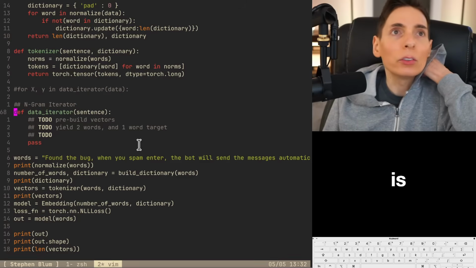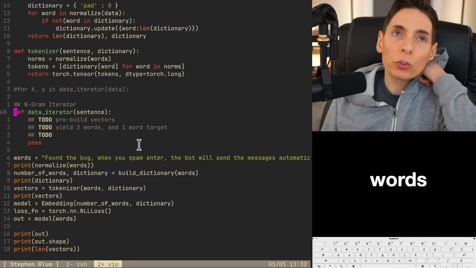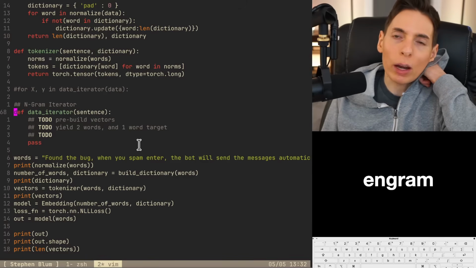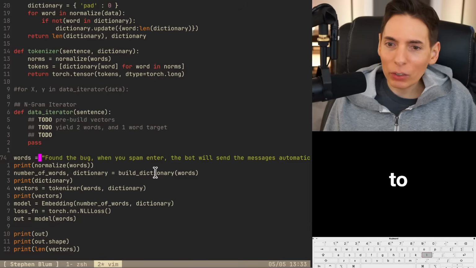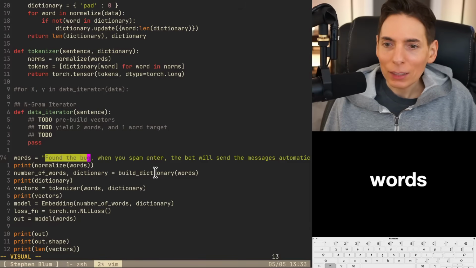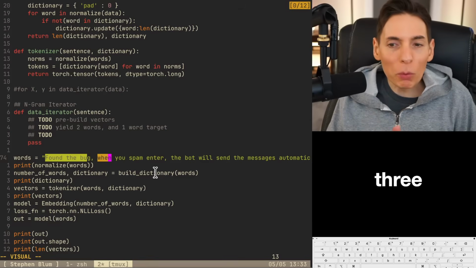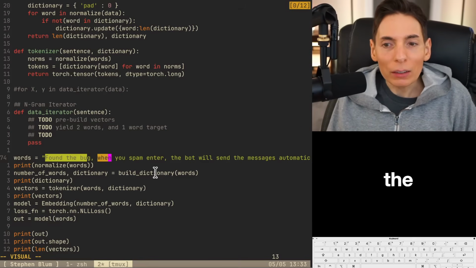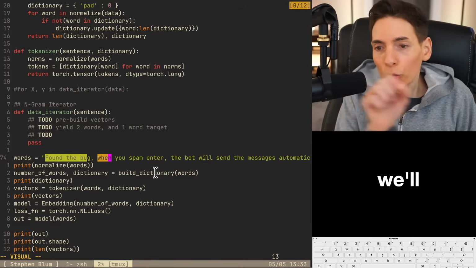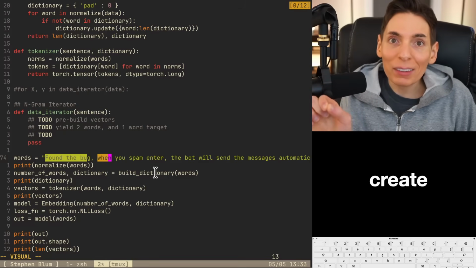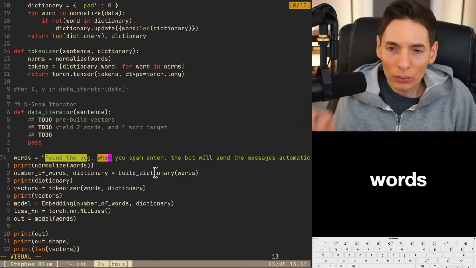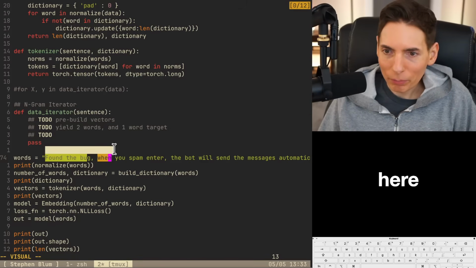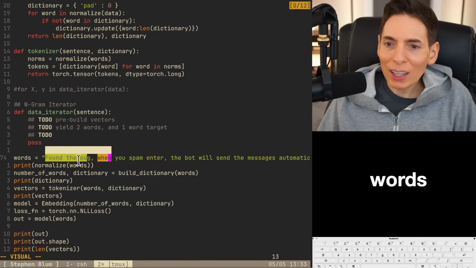The only thing is, when we have a bunch of words, this is why we need to build our own. We won't be able to use a data, well, I suppose we could. We just have to create an n-gram pattern for the data loader. We're going to say, here's 3 words, and then the next word will be this word, right? So you've got 3 words at the input, and the output will be the 4th word. And so we'll create that array. We'll create that data set using our words. So you can see here on the screen, that's the plan right here. 3 words in, 1 word out.